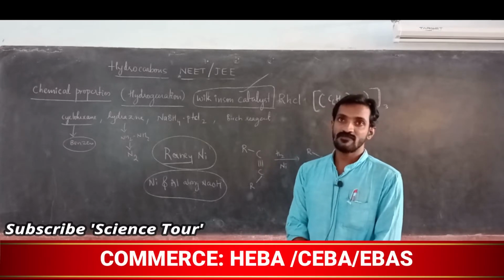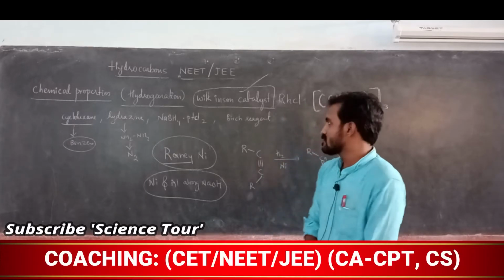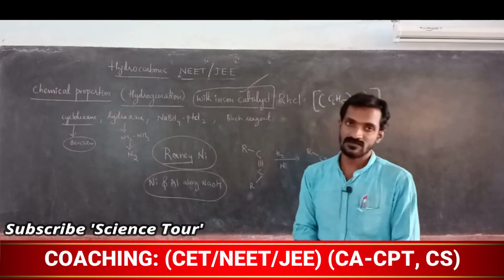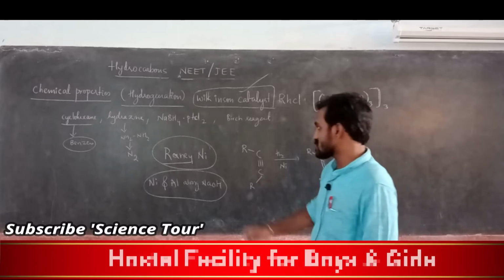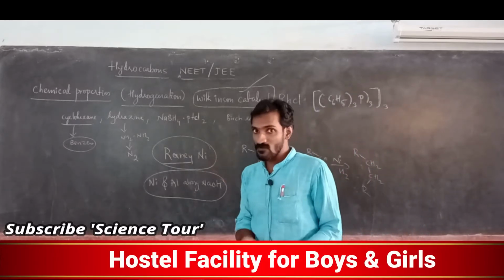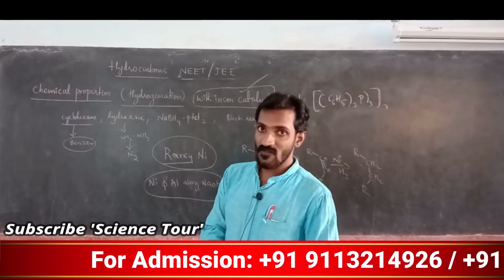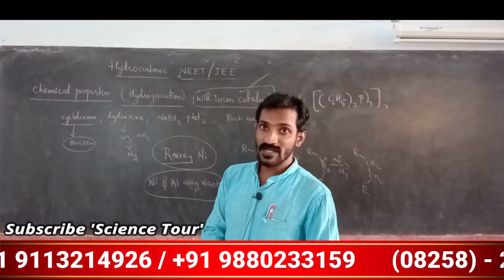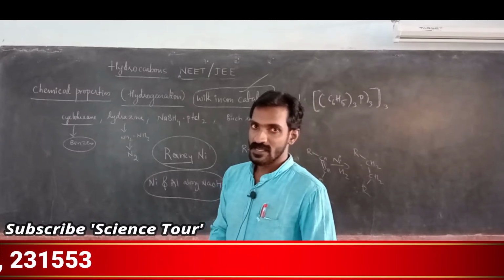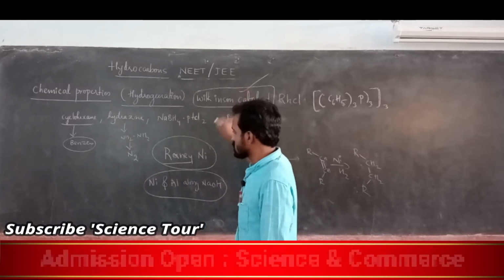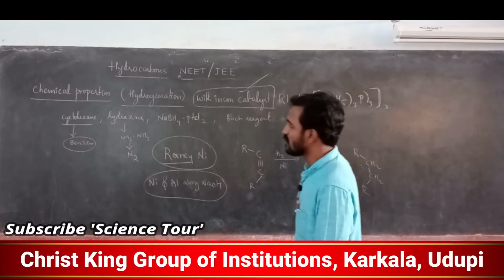But if we ask which one is best, Wilkinson catalyst or Raney nickel, Wilkinson catalyst is in first place, understood? Wilkinson catalyst is the best reagent, after that Raney nickel and normal nickel, a lot of difference is there. In normal nickel only nickel is there, in Raney nickel a little aluminium and sodium hydroxide are also there, so it is called Raney nickel. Raney nickel is far better than normal nickel for the reaction. So Wilkinson is best, next Raney nickel, then cyclohexane, hydrazine, sodium borohydride, and Birch reagent is also used for reduction purposes.